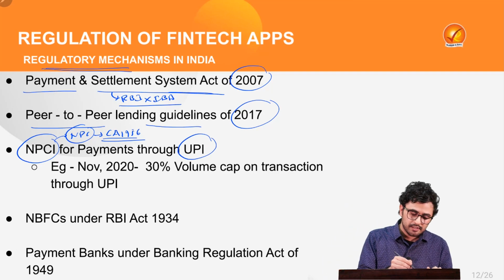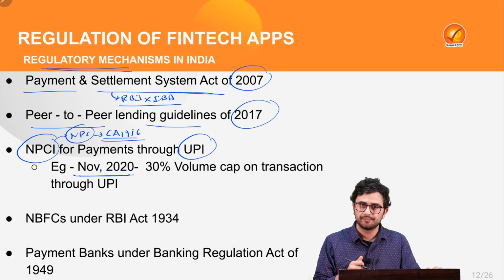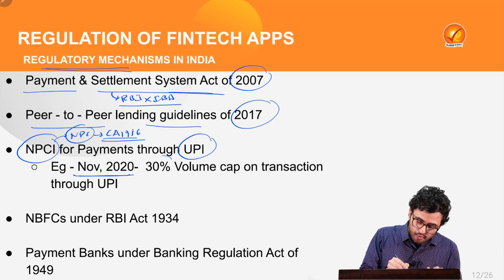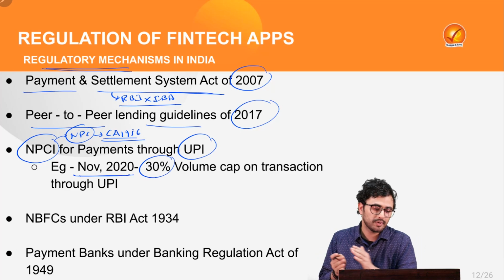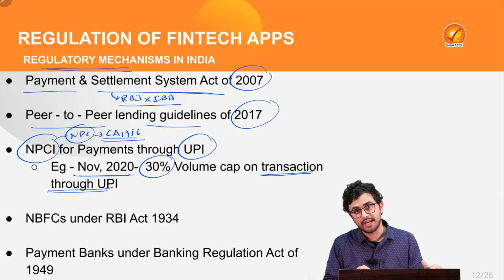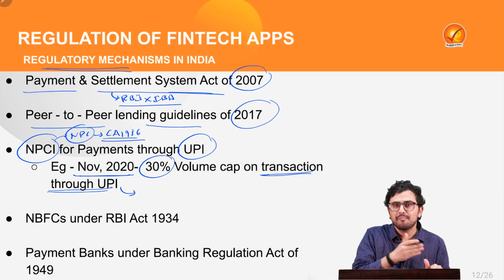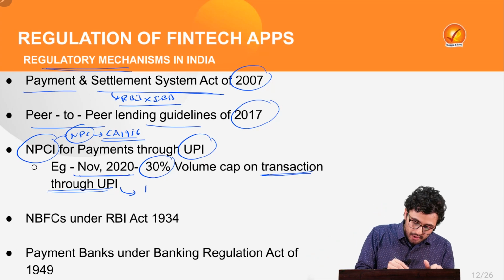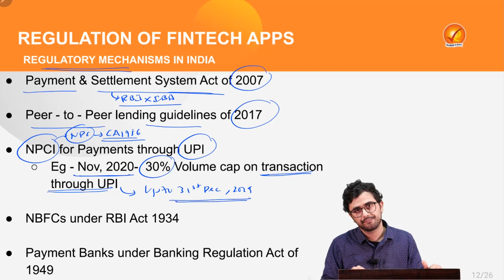For example, in November 2020, NPCI launched a rule which stated that from now onwards there will be a 30% volume cap on transactions which take place through UPI. But this has been repeatedly extended, up to 31st December 2024.